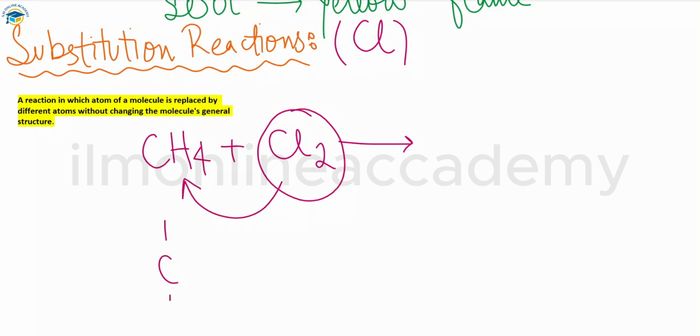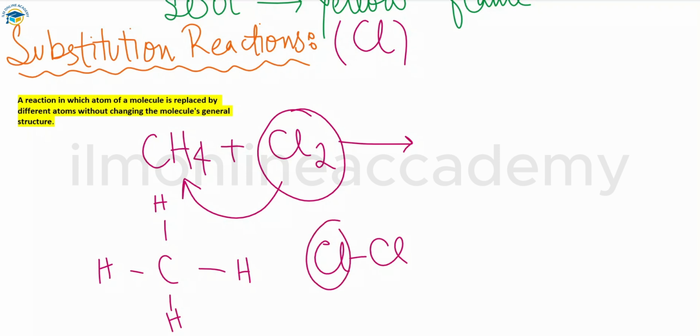This is the structure of the methane molecule, and because chlorine is more reactive than the hydrogen present in methane, the chlorine displaces or replaces the hydrogen.